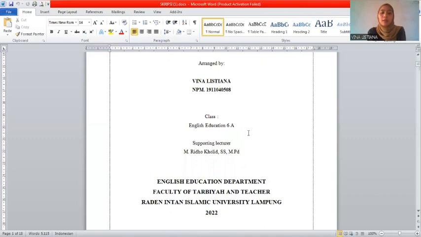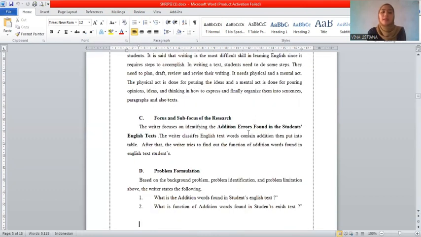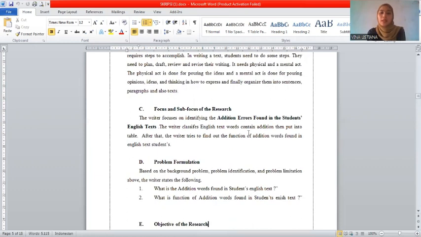The next is Focus: the focus and sub-focus of the research. The writer focused on identifying the addition errors found in the students' English text. The writer classifies English text words that contain addition and puts them into a table. After that, the writer tries to find out the function of the addition words found in the students' English text.